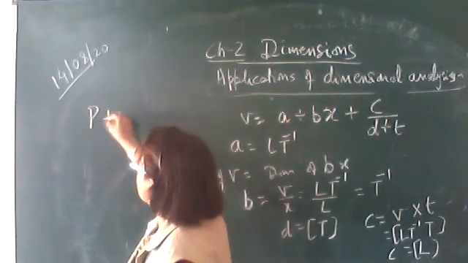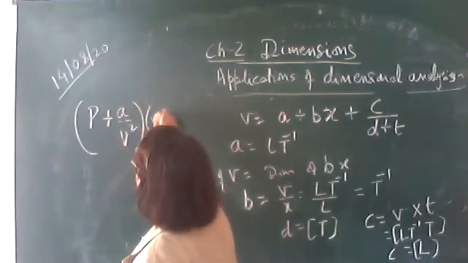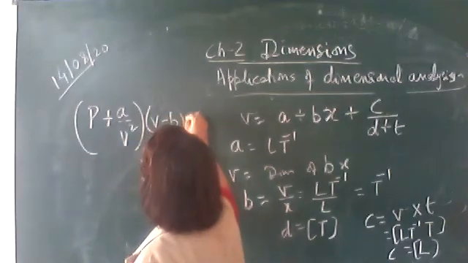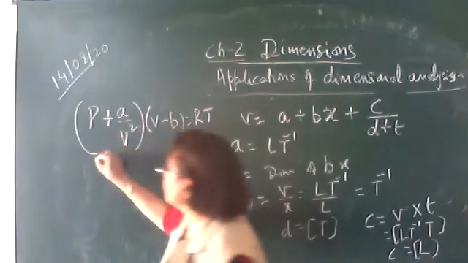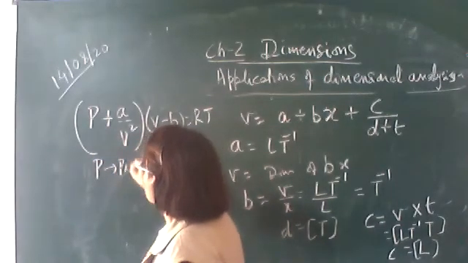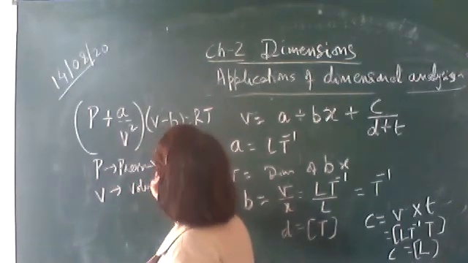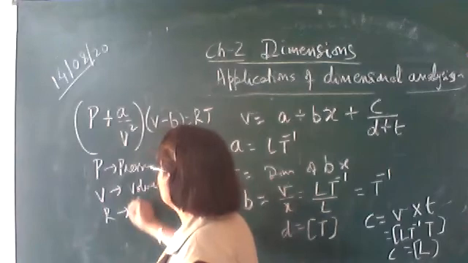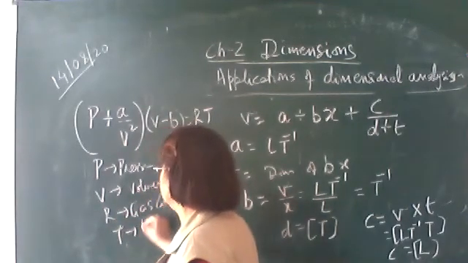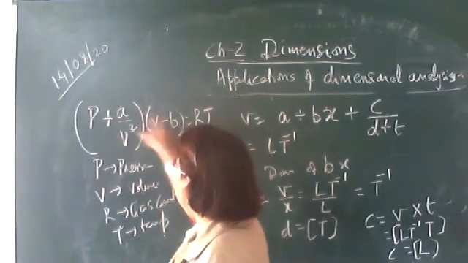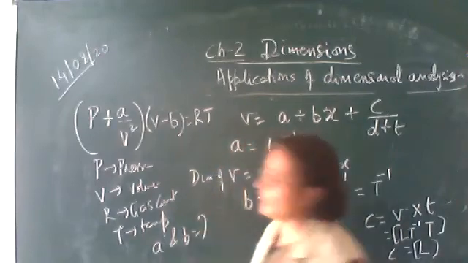Let the equation be P plus A upon V square, into V minus B, is equal to R into T. P is the pressure, V is the volume, R is the gas constant, and T is the temperature. And here you have to find out the dimension of A and B. Find out the dimension of A and B.